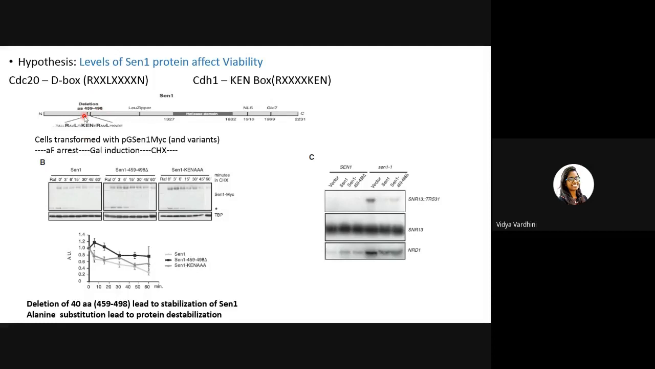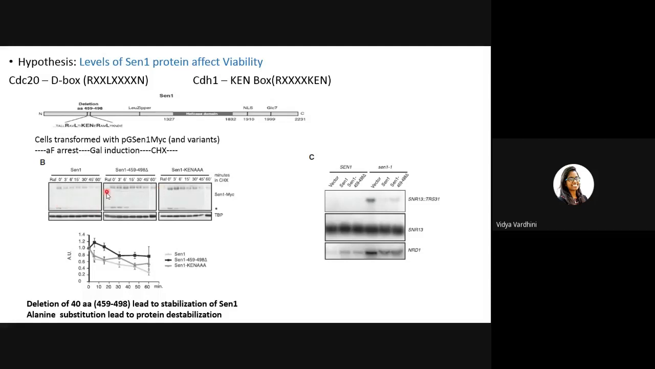So what they've done is they transformed the cells with a plasmid containing MYC-tagged SEN1 under the GAL1 promoter, which is inducible by galactose. And they used variants of this SEN1, like SEN1 from which residues 459 to 498, the 40 amino acid motif, were deleted, or the KEN box was substituted with alanine, and so on. Many variants they used. So in the SEN1 wild type plasmid, you can see that yes, SEN1 is being degraded because it had a normal KEN box, so it was being degraded.